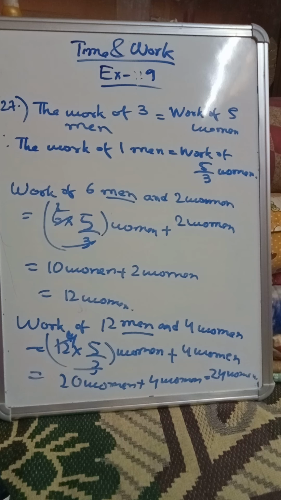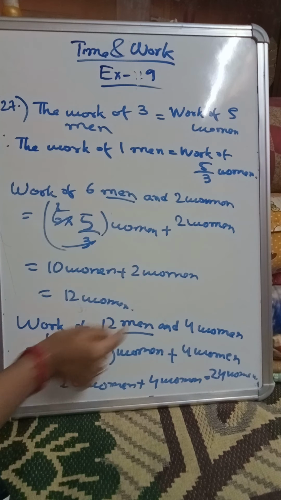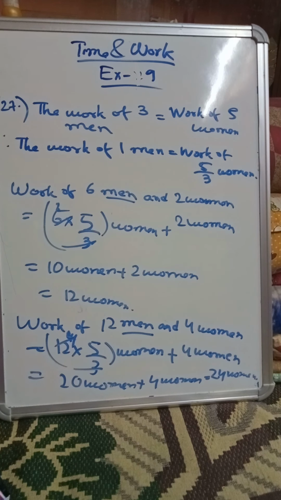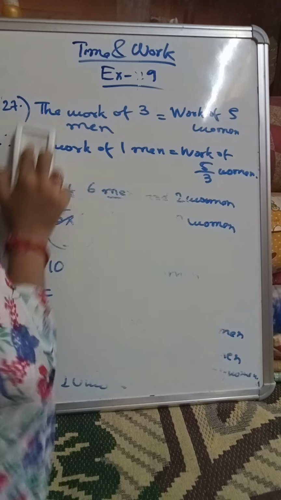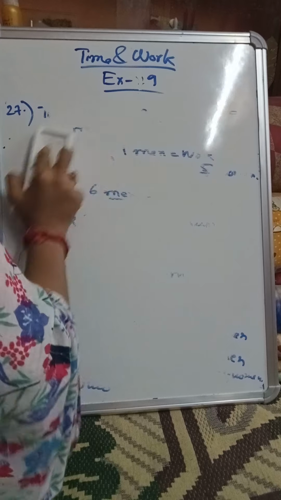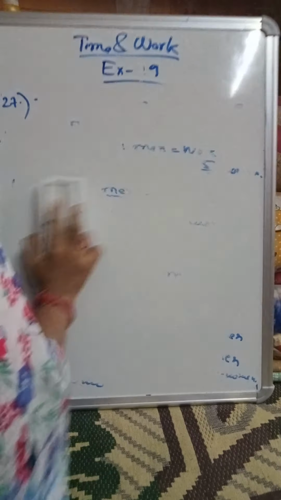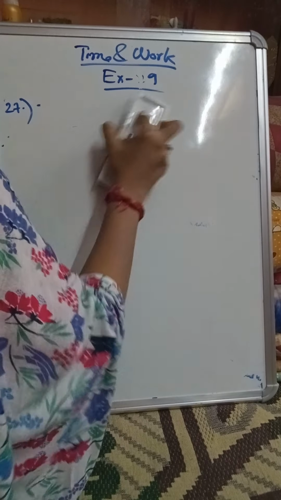This much is clear, I think. Now it has been said in the question that 6 men and 2 women can complete the work in 50 days. We have converted 6 men and 2 women totally into women, that is 12 women. So can I write like this? If you remember the initial sums that we have done in time and work, we will solve in that manner.